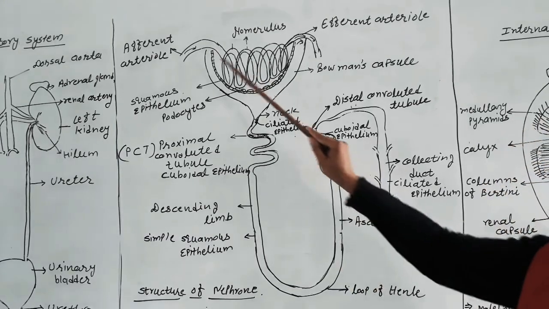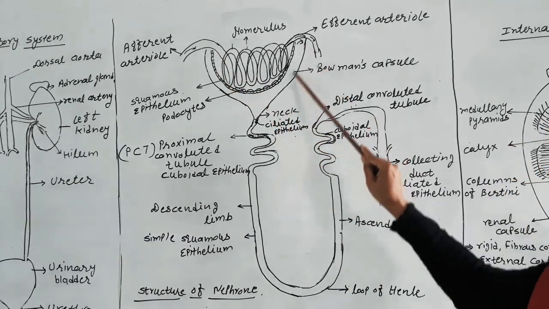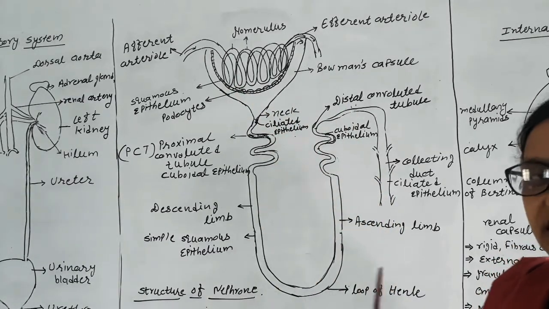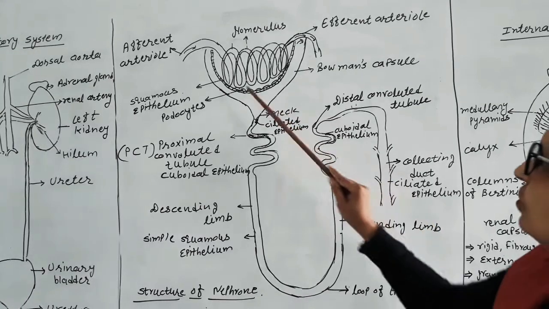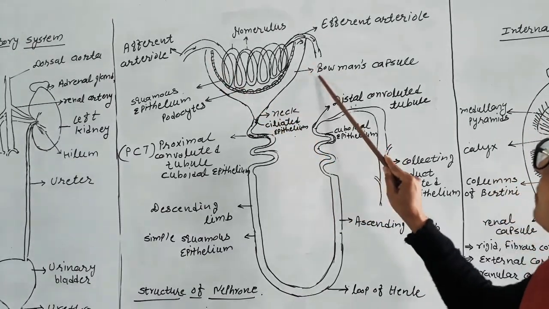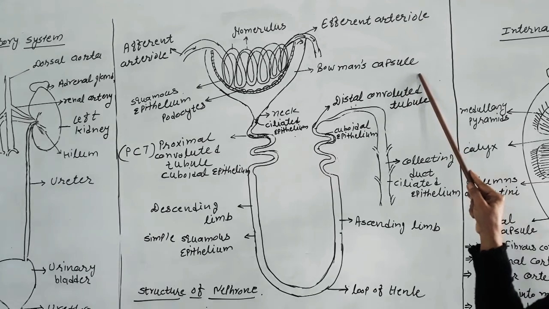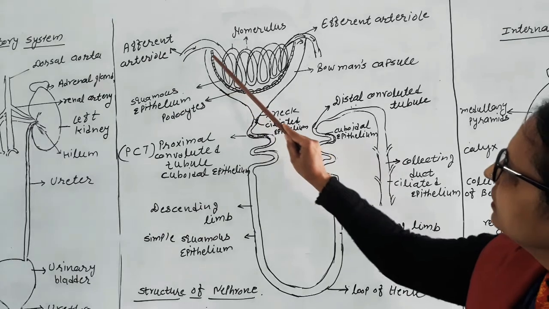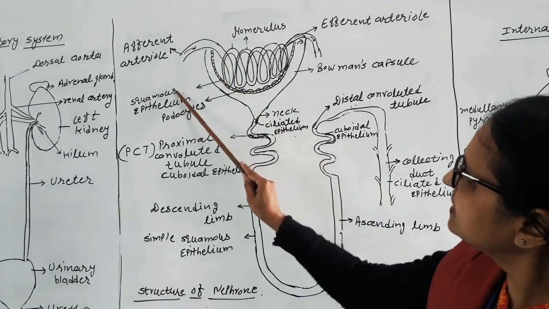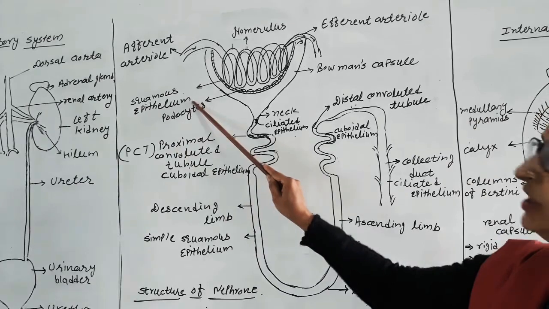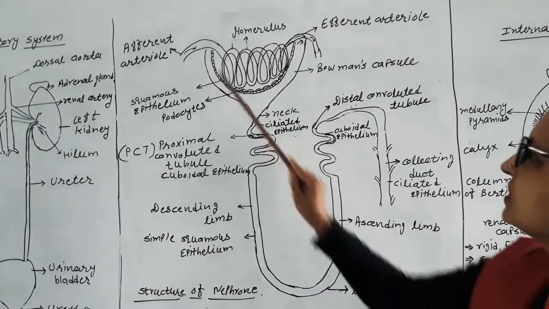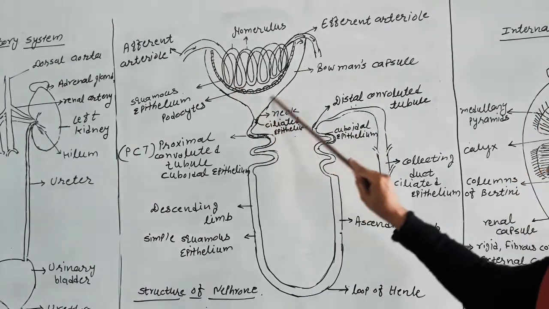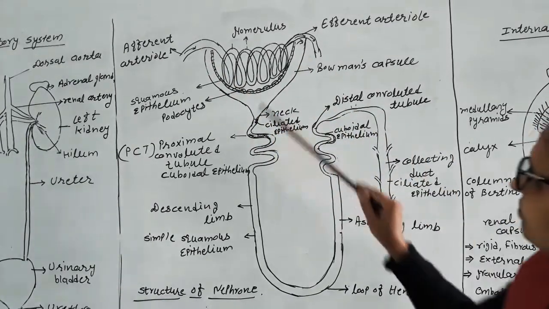We have seen that this cup-like structure is found in the cortex part. Due to this cup-like structure, the cortex appears granular. This cup-like structure is called Bowman's capsule. Bowman's capsule contains an inner and outer wall. The wall of the Bowman's capsule is lined by squamous epithelium.